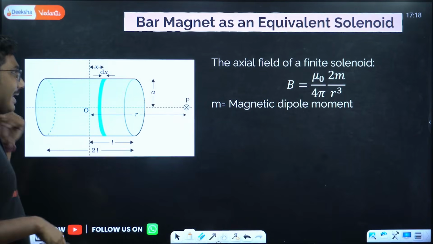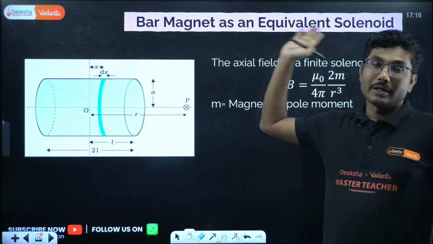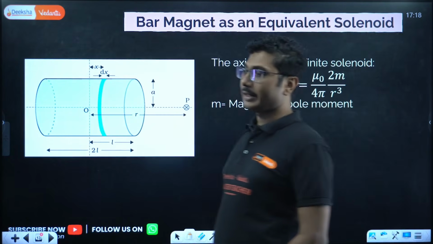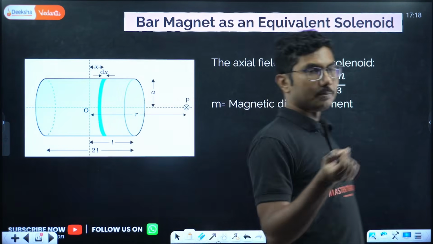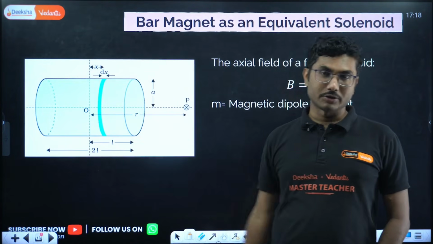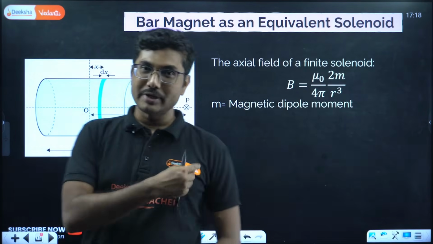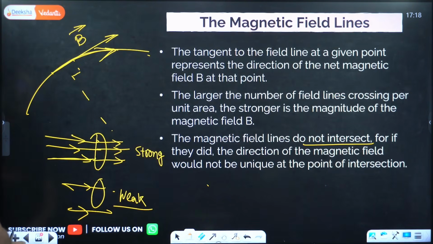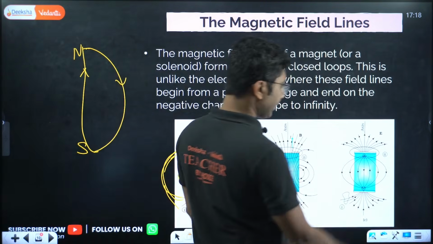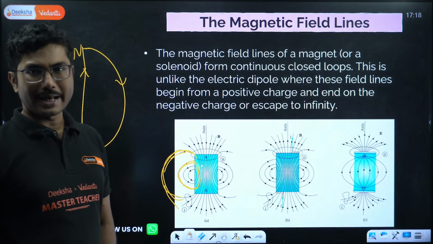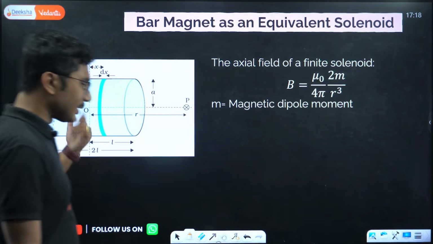Now, bar magnet as equivalent solenoid. A solenoid behaves like a bar magnet, right? We have seen that if you use a bar magnet and if you put a solenoid, they both have the same magnetic field pattern, the same pattern we have seen a few slides back. This is the bar magnet, this one is for the solenoid. You see almost the same pattern for a bar magnet as well as for a solenoid. So they are actually cousin brothers, you might say.